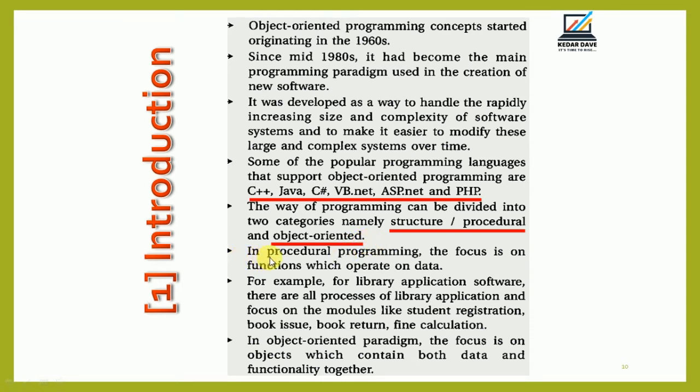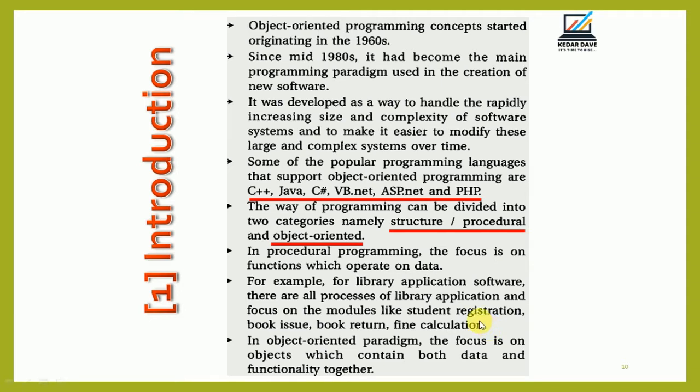In procedural programming, the focus is on the functions which operate on the different types of data. For example, in library application software, there are all the processes of the library application, and the focus is on different modules like student registration, book issues, book returns, fine calculations, right?